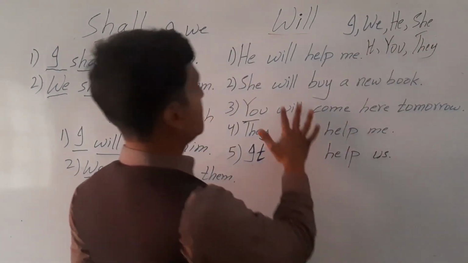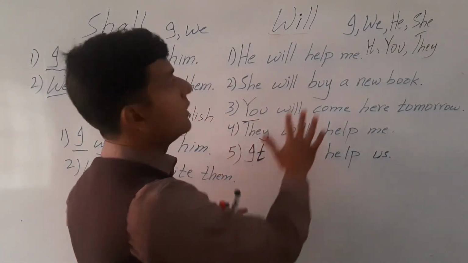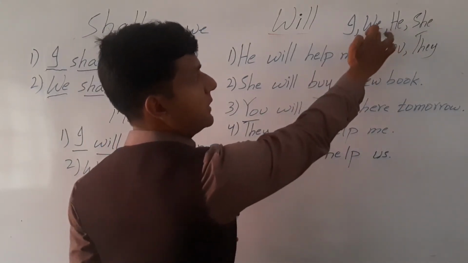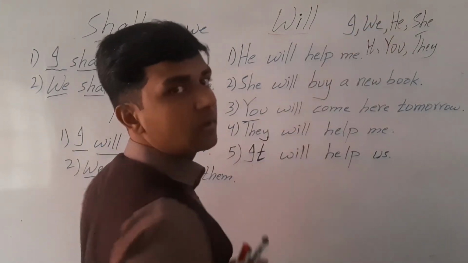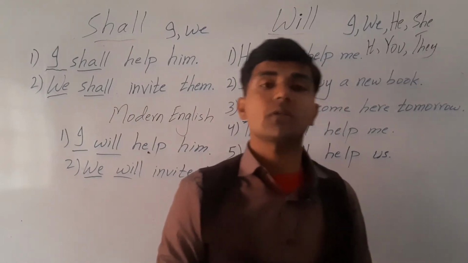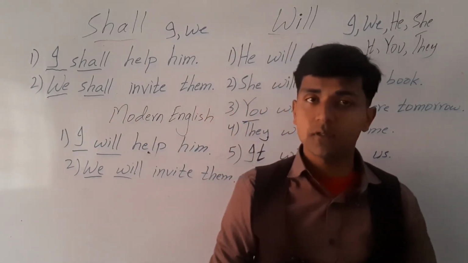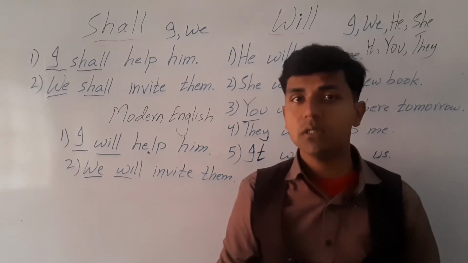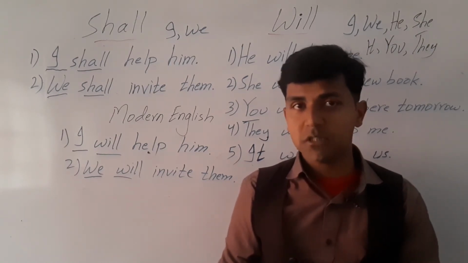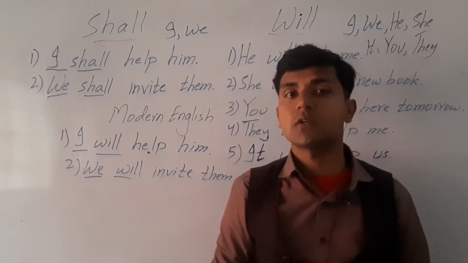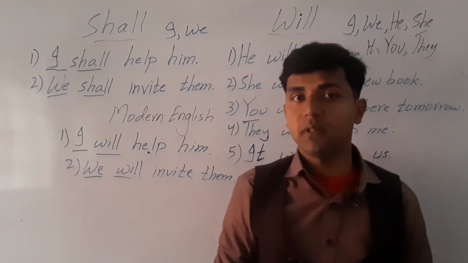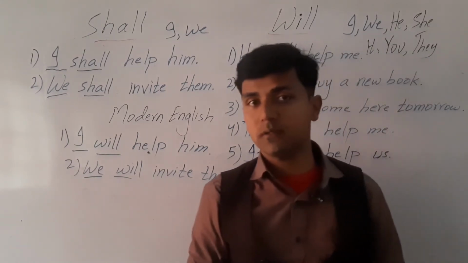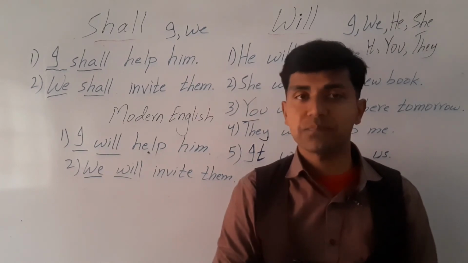We can use will with all these pronouns. So that was our today's lecture about the difference between shall and will in pre-modern English, as well as the use of will and shall in modern English.